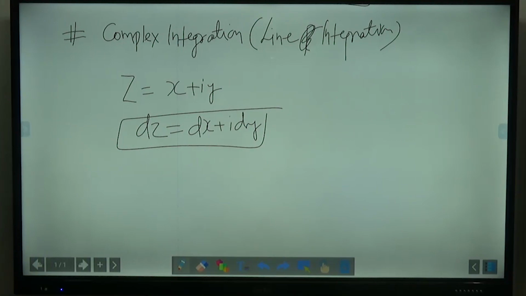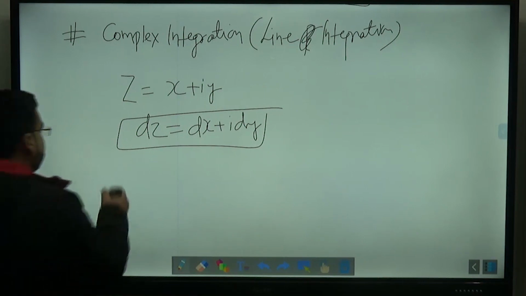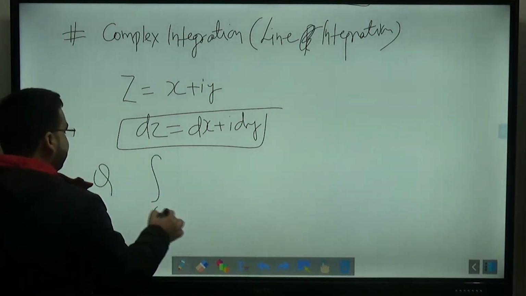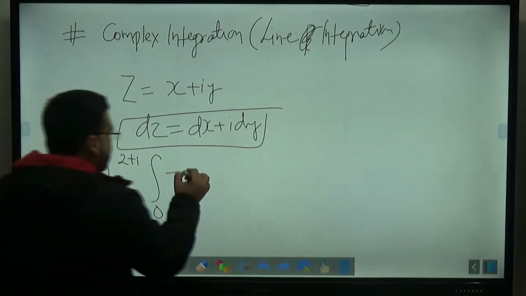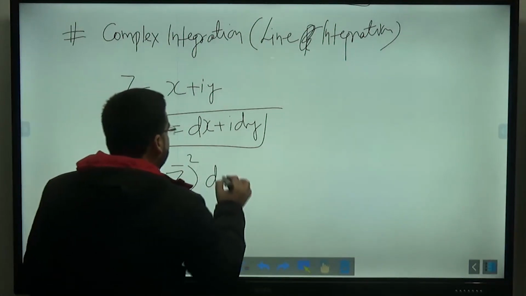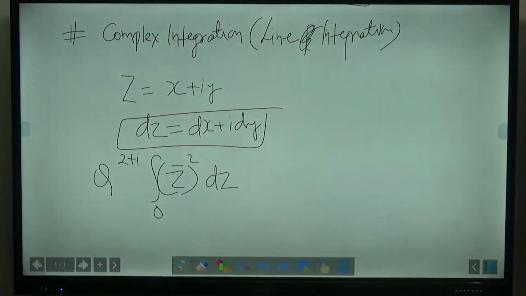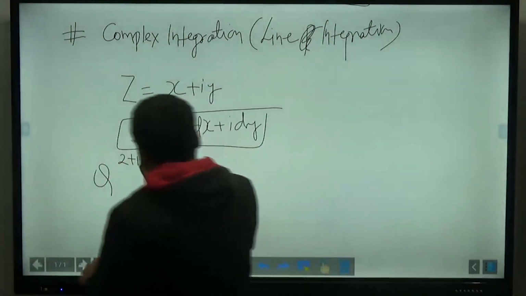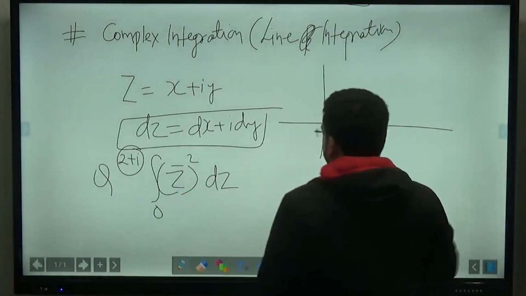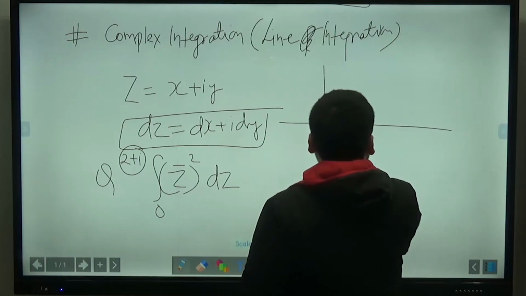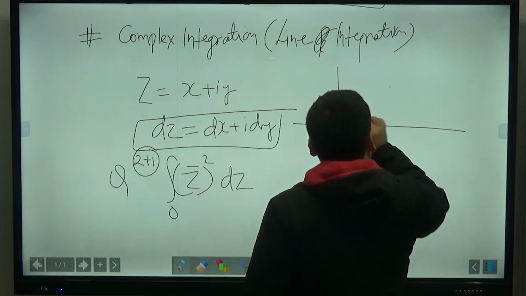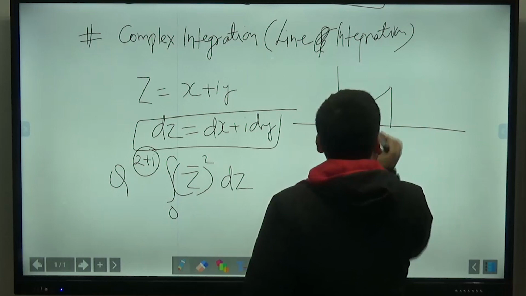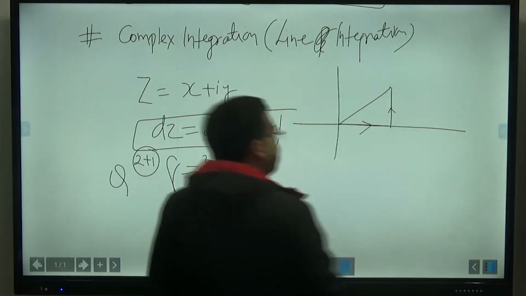Now, for example, we also solved a question, I guess. The question was the integration from 0 to 2 plus i, because this question has been asked many times in many GATE examinations, of z conjugate whole square dz. You have to do the integration of this thing. Okay, first of all, plot these points. So what are these points? This is the Argand plane. So x equals 0 will be here, this will be my y equals 1 here. So actually we have to go to this particular point, this is the thing which is given. We have to go like this.